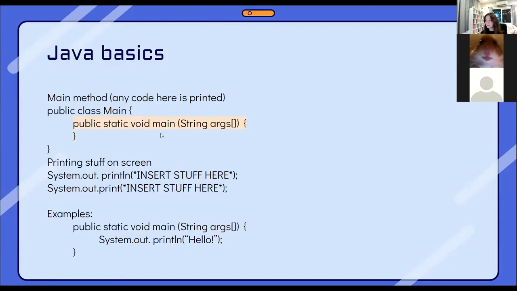When we run the program, it will look for the main method first. So if we don't have the main method, then the program won't work. It would be confused. It doesn't know where to start. So the main method tells the program where to start.